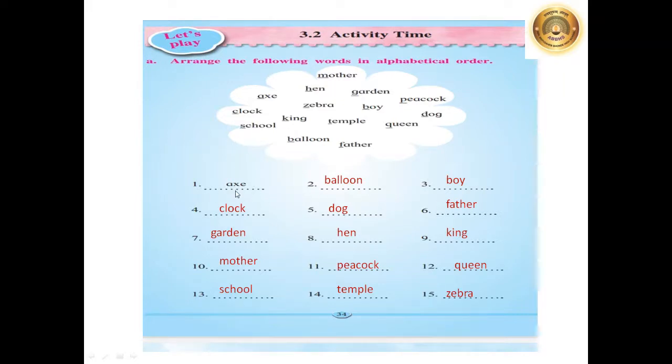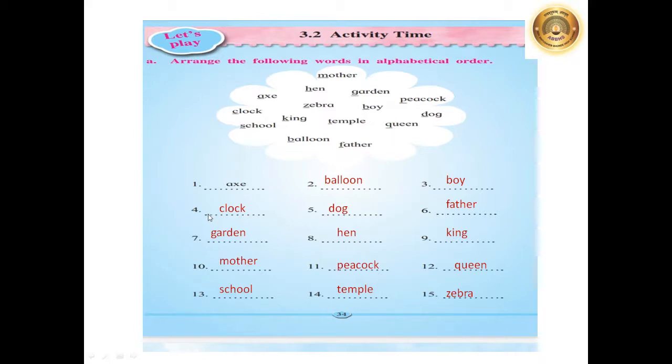So, the word axe will come on the first number because it starts from A. And we have two words starting from B. So, which will be the second word? B-A-L-L-O-O-N. And third is B-O-Y, boy. Why balloon is kept here and boy is here? Because in alphabetical order, first letter is B for both the words. But second letter here is A, which comes earlier in the alphabets before the O.